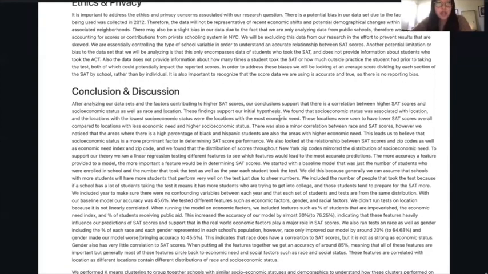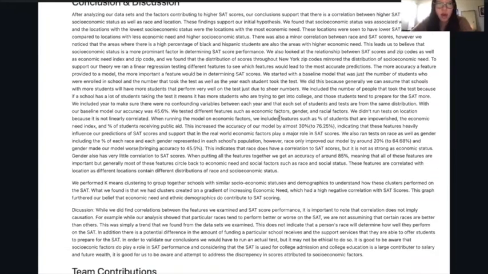For our conclusion, after analyzing our datasets, our conclusions support that there is a correlation between higher SAT scores and socioeconomic status, as well as race and location. These findings support our initial hypothesis. However, while we did find correlations between the features we examined and SAT score performance, it is important to note that correlation does not imply causation.